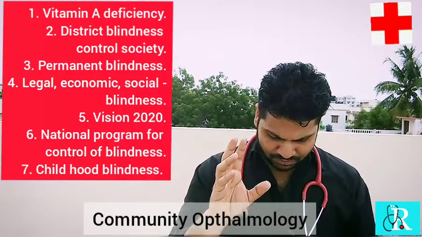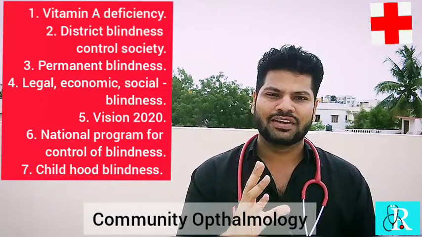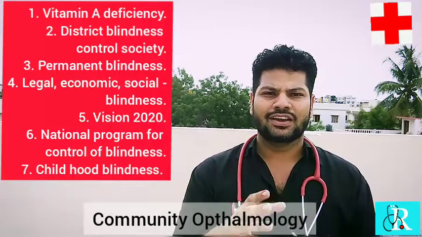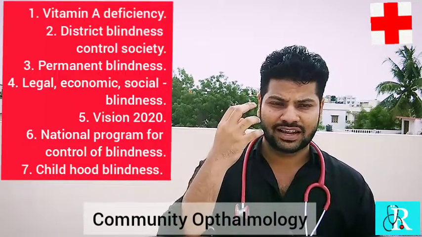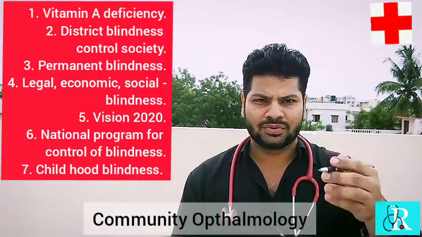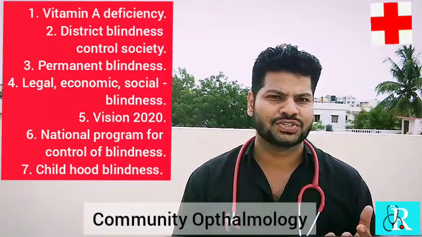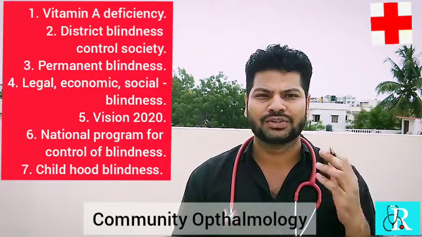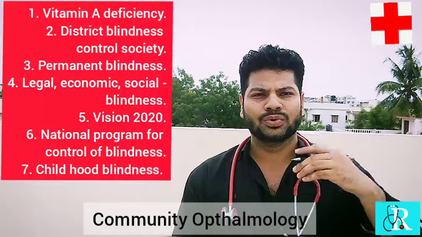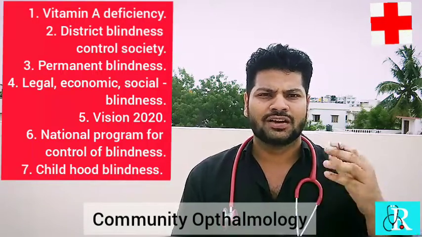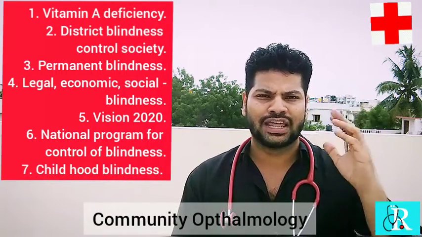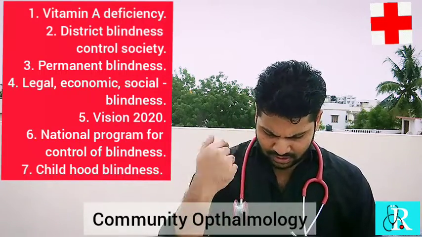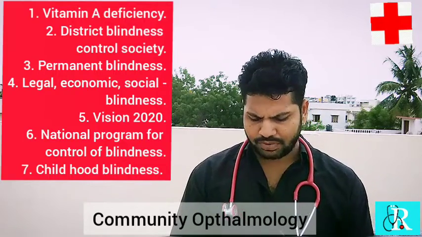Again, for the national program for control of blindness, the aims are the same: to prevent the preventable blindness, and to correct or educate the people about the reversible blindness. That is why we need to correct refractive errors, and to teach about infectious diseases like trachoma, about cataract, about glaucoma, what diabetic retinopathy is, why they should be prevented, how they should be cured, and how to increase the sophistication in ophthalmology for all the therapeutic procedures held to prevent this blindness. So this is the fact regarding the national programs for the control of blindness.